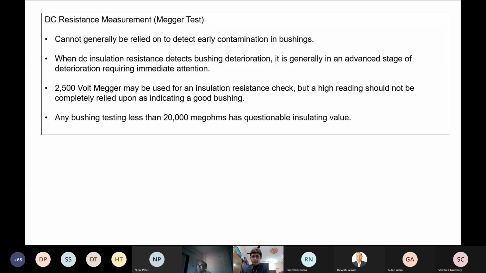On the DC resistance method, again just one comment which I came across in the papers and based on our experience: any bushing testing less than 20,000 megaohms has questionable insulating value. But today, with capacitance and tan delta at 50 hertz being more popular in India, slowly this usage of megohm testing is getting reduced.